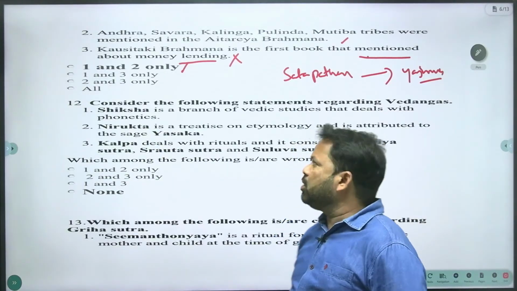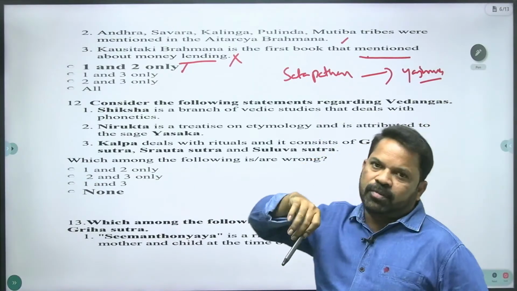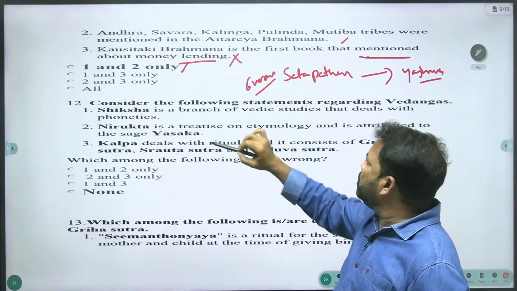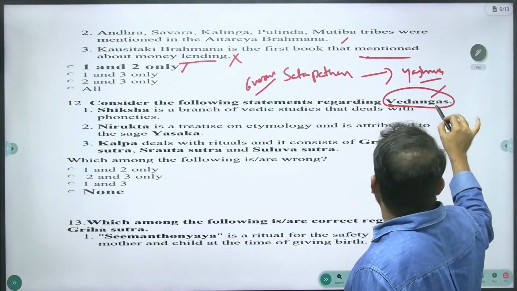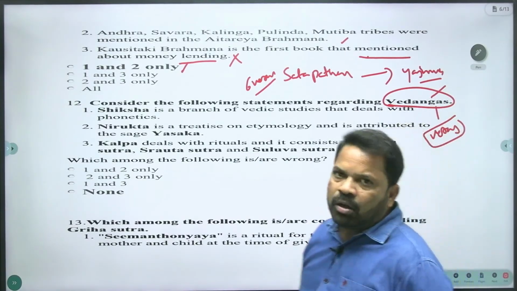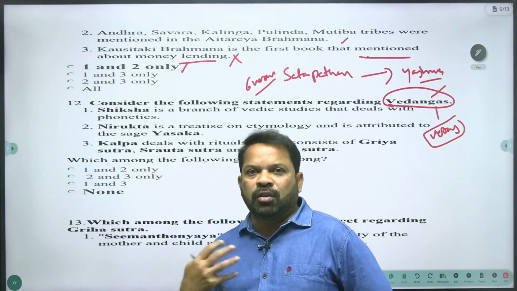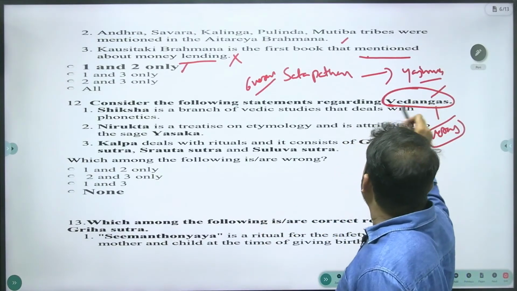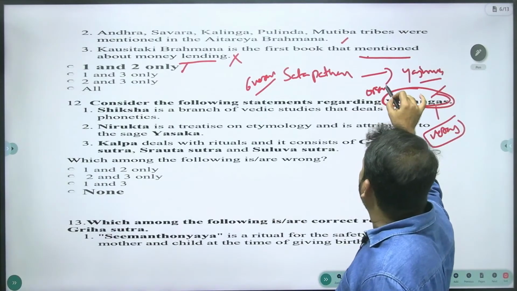A is your answer. Consider the following statements regarding Vedangas. We have 6 Vedangas. Vedangas are the organs of the Vedas. Please remember, if you think of the Vedas as the human body, the liver, kidney, lungs and heart are compared to the Vedangas. Vedangas are the organs of the Vedas.